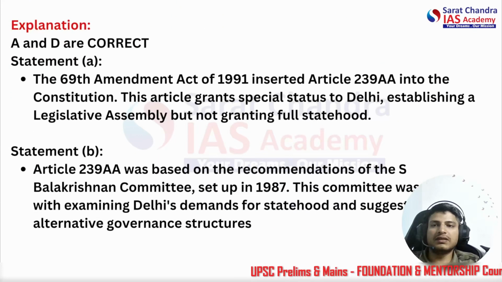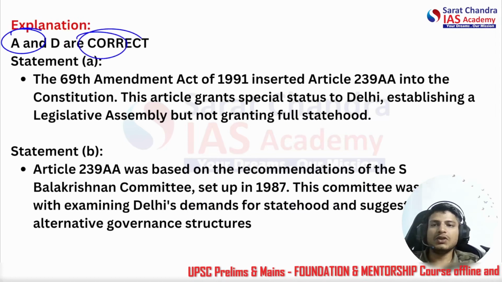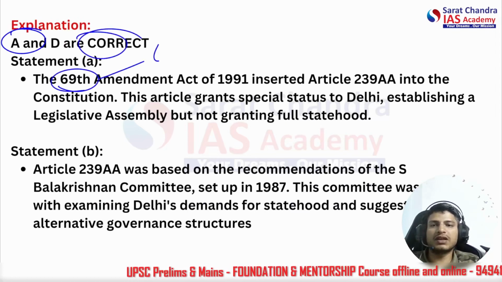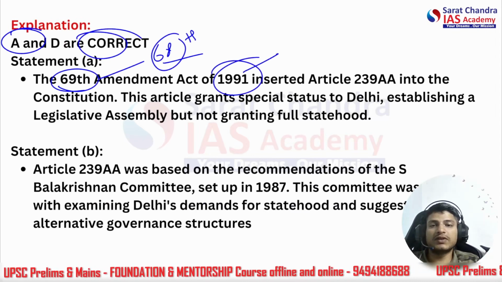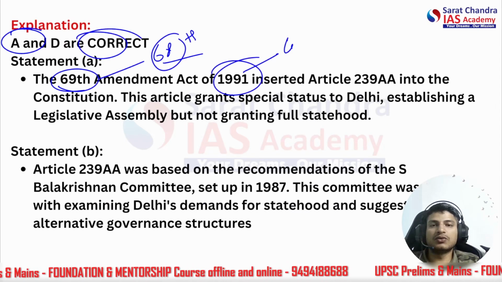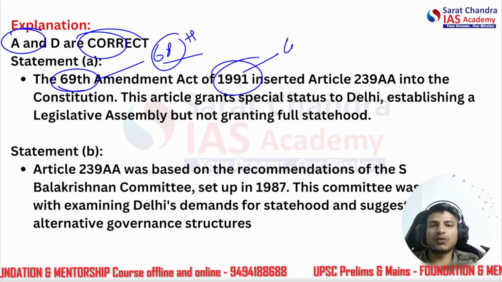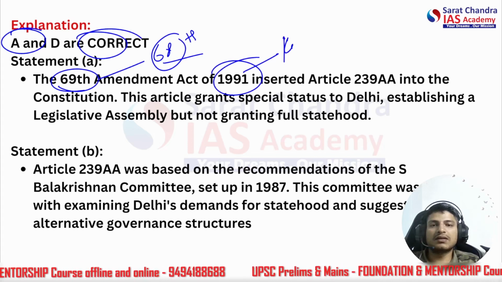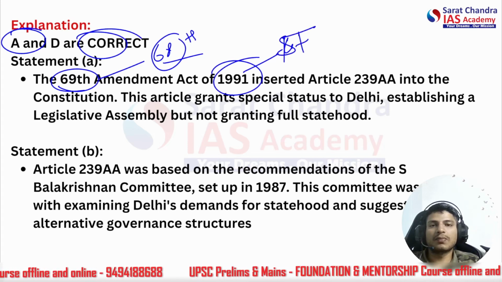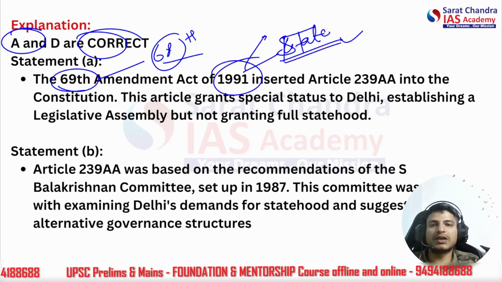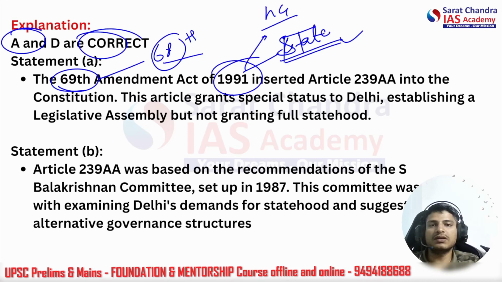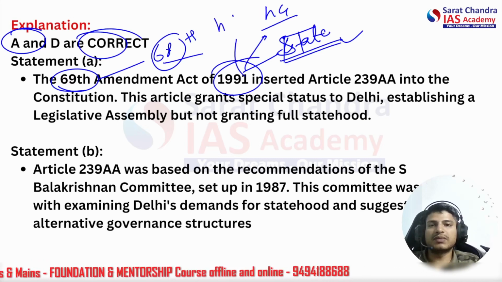So let's see this. A and D are correct. So the 69th amendment, not the 68th, of 1991, the same year in which the GNCTD Act was enacted. Delhi was not given complete statehood, but was allowed a double government type of system where there was a lieutenant governor as well as the legislative assembly.